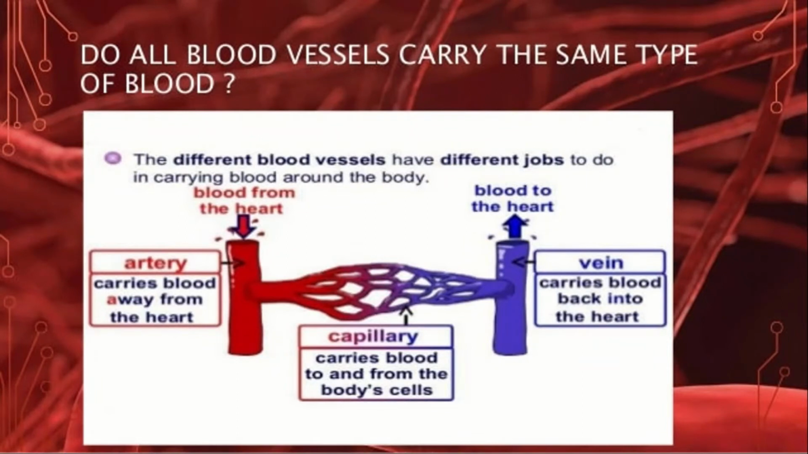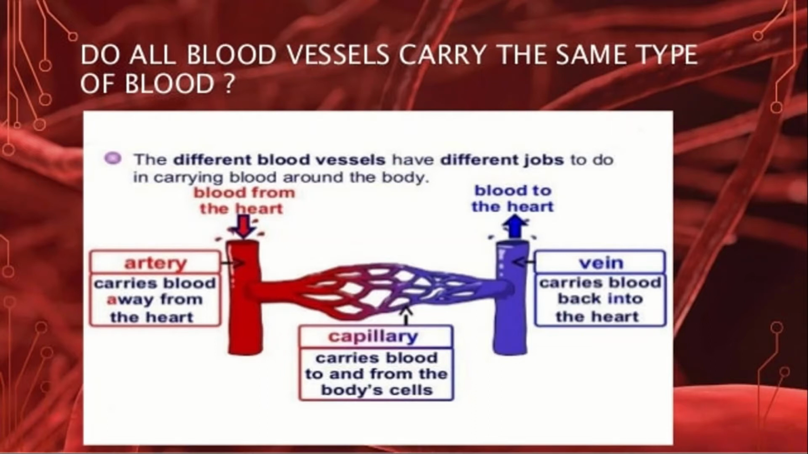The next question is, do all blood vessels carry the same type of blood? The different blood vessels have different jobs to do. They carry out different functions in carrying blood around the body. First, an artery carries blood away from the heart. You can see the blood from the heart, which is red in color here.